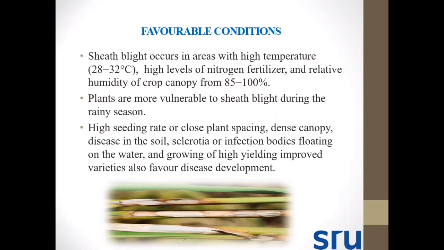A high seeding rate or close planting and a dense canopy all favor the infection, as does the presence of sclerotia in the water. These floating sclerotia infect the leaves which are submerged in the water, which will lead to reduced yield.